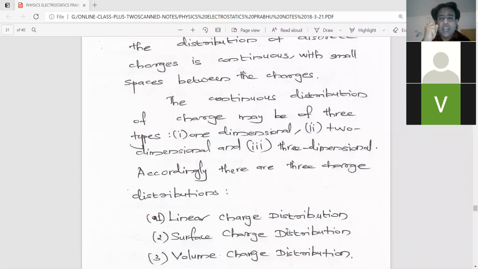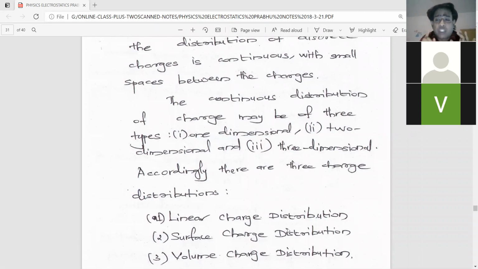A cube is three-dimensional, and it also has x, y, z axes. So charge distributed in a cube, or charge distributed in a sphere, fully over the sphere. An example of three-dimensional charge distribution.